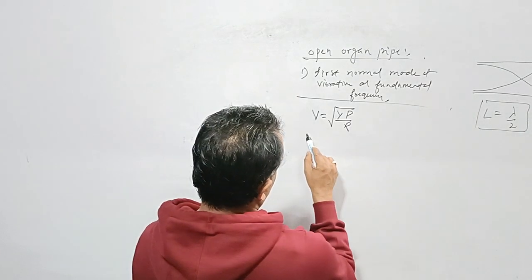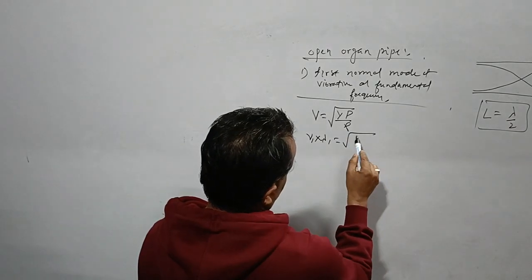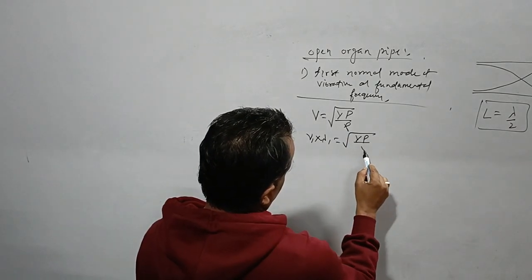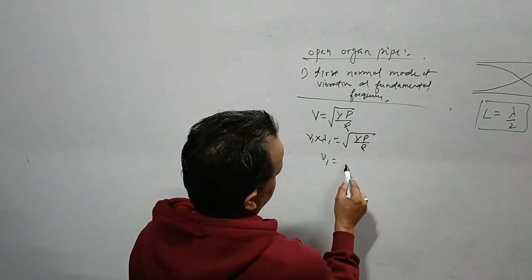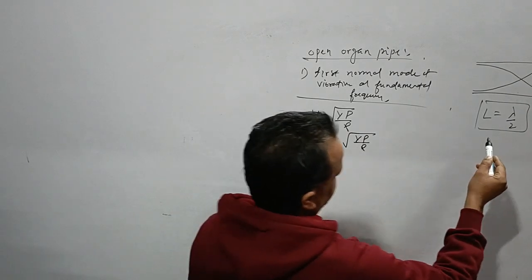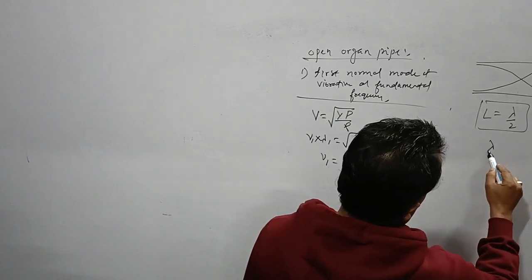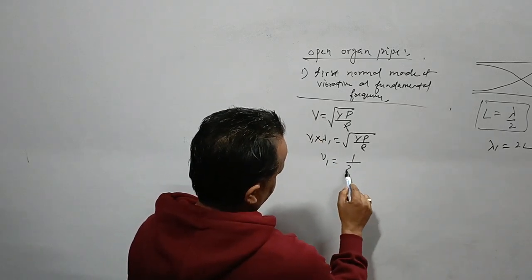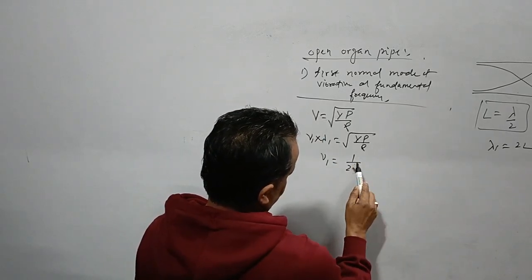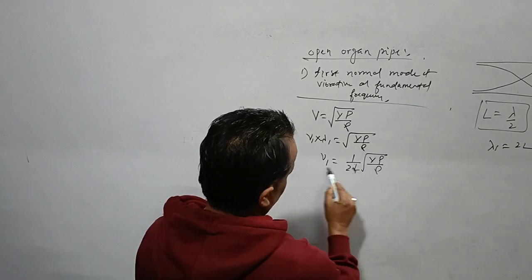So this is frequency into wavelength equal to root over gamma p by rho. Nu 1 is what? In the case of the first mode, lambda 1 will be equivalent to 2L. So what we get is 1 by 2L root over gamma p by rho.